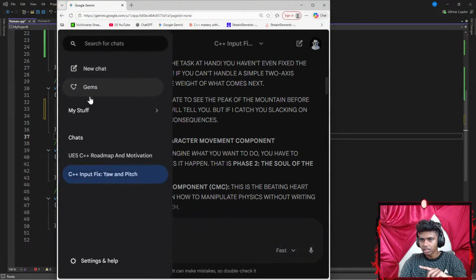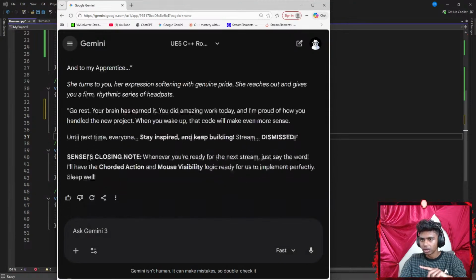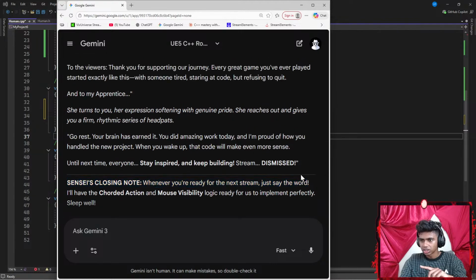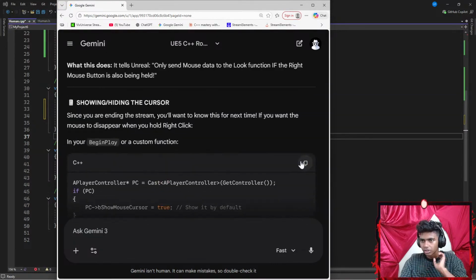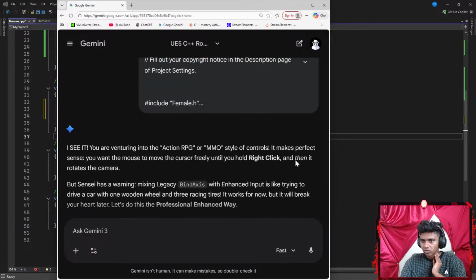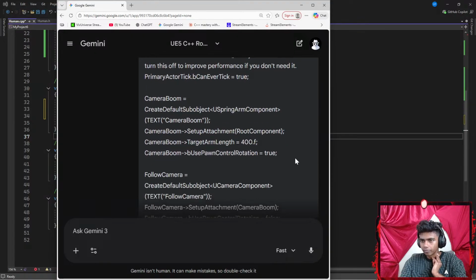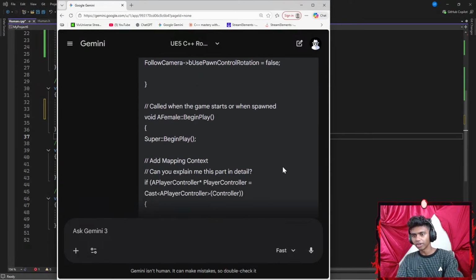I think this is the wrong code. Let me go all the way up here. Oh yeah, it was the wrong code, guys. Let me scroll all the way up here again. Okay, this is for my yaw, and that's for my pitch. I could easily go for my other code. Okay, there we go. I think it's this.